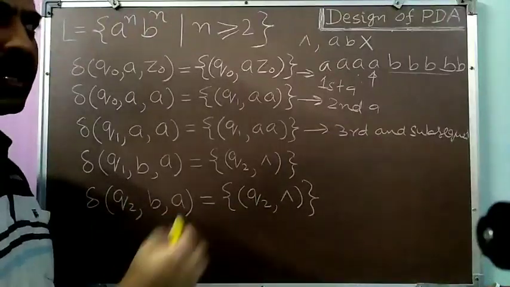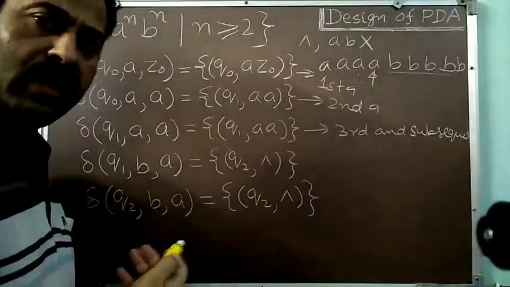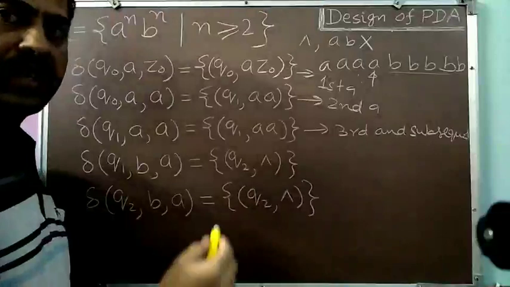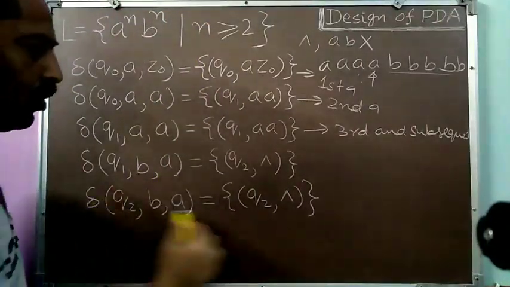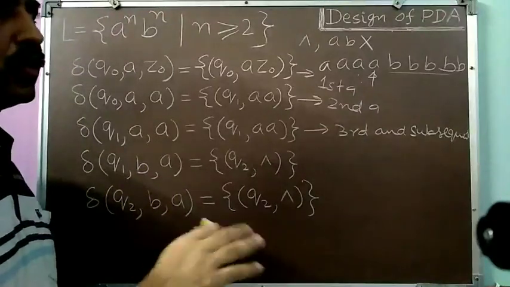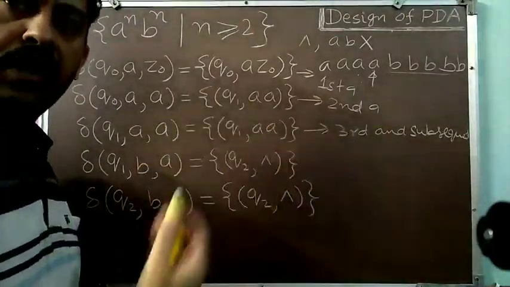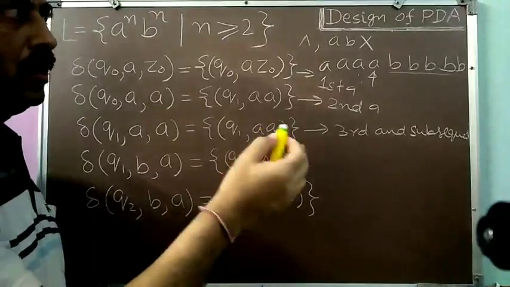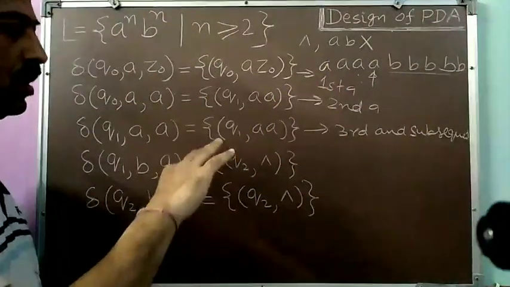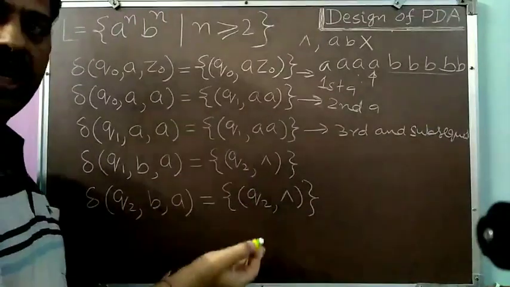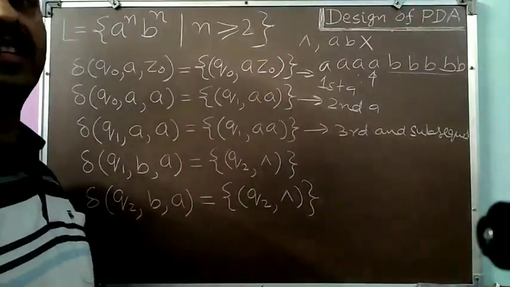And on the top of the stack, what will be there? Because all A's have been popped, on the top of the stack will be the Z0. So Q2, B, Z0 will be the situation. Again, I am not writing any transition for it. So in such a situation also, my machine will halt. Okay. So meaning thereby, if the number of A's and number of B's do not match, automatically my machine will halt because the corresponding transitions I am not writing.